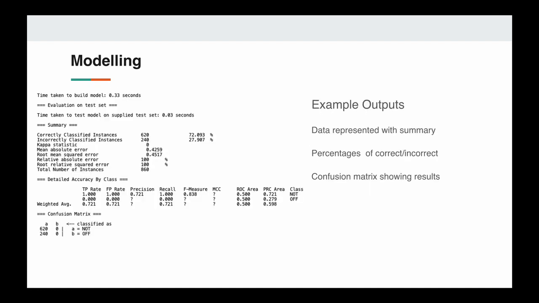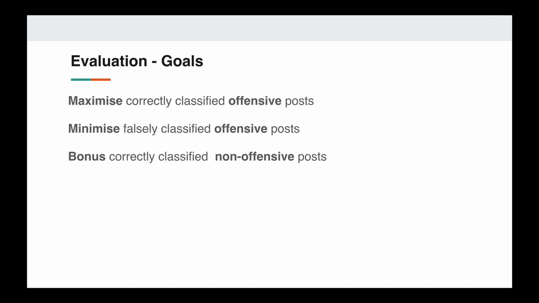The data is modeled after each classifier run. The percentages of correctly and incorrectly classified instances is shown, along with a confusion matrix showing exactly how many instances were classified in each way. Each classifier will be evaluated against these goals, with the main goal being to maximize correctly classified offensive posts.